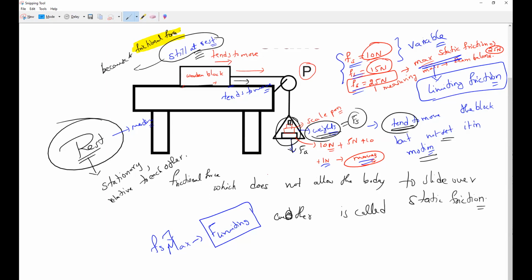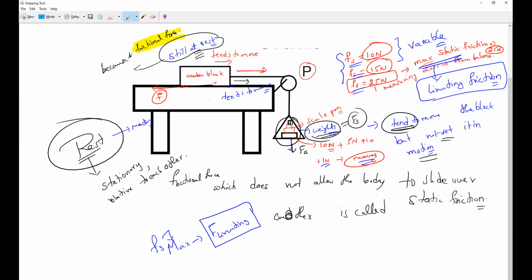That is what we can say. Frictional force always acts opposite to the direction of the motion of the body. If the body is moving in a forward direction, the frictional force will act in which direction? Backward direction. Frictional force always acts in a direction opposite to the motion of the body.